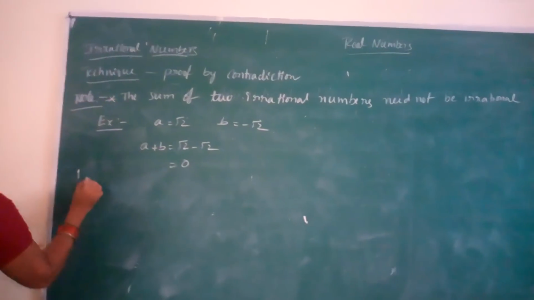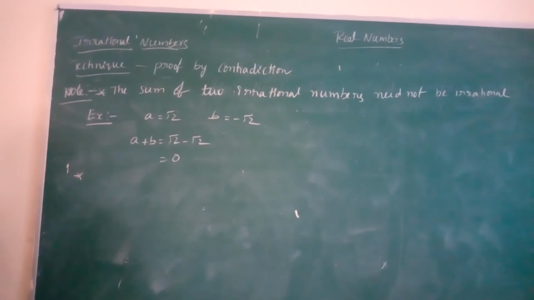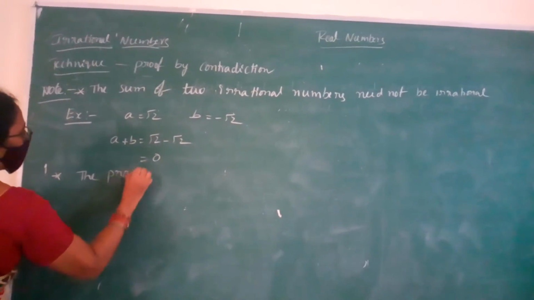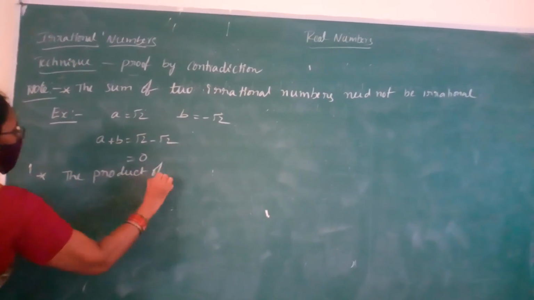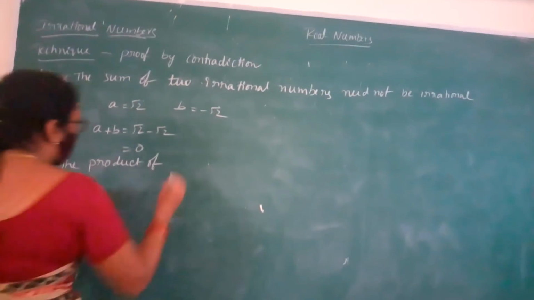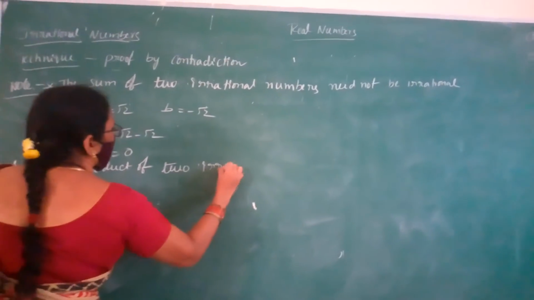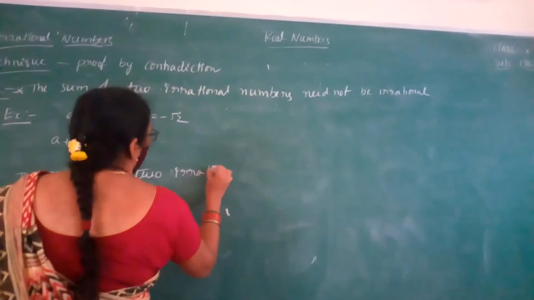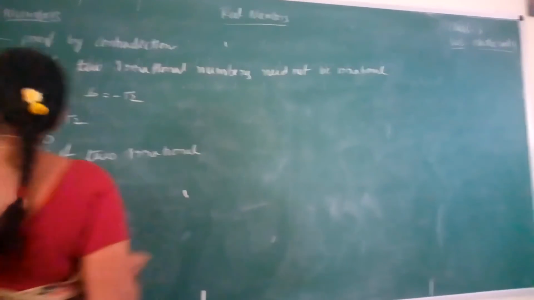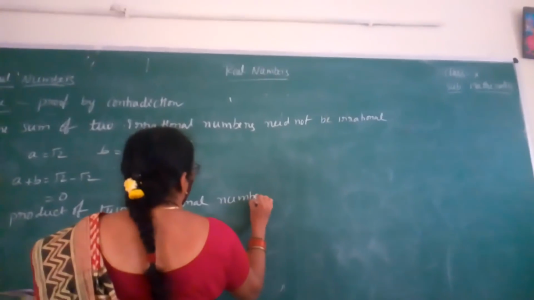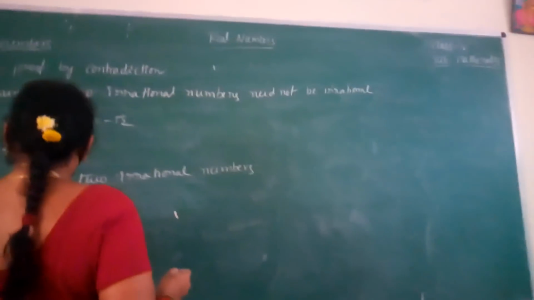Next situation is, the product of two irrational numbers need not be irrational.